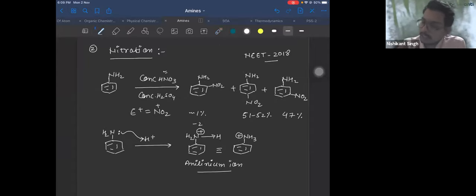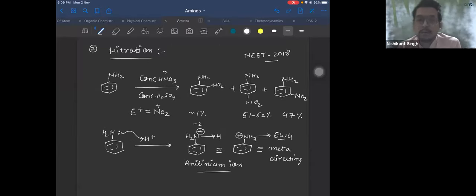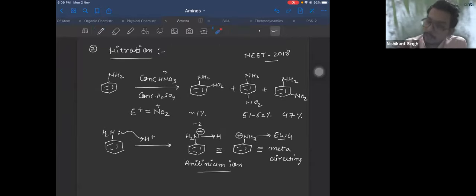So we can say here, it becomes meta directing. It is electron withdrawing. Therefore, it becomes meta directing. Since it is deactivating, or you can say an electron withdrawing group, it becomes meta directing towards the electrophile. Earlier it was donating electron because it has electron. Now it has positive charge. That means it does not have electron, so it will withdraw electron.